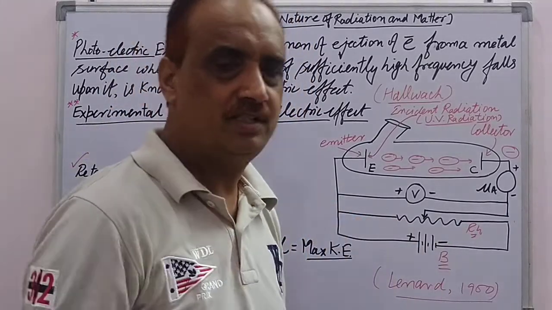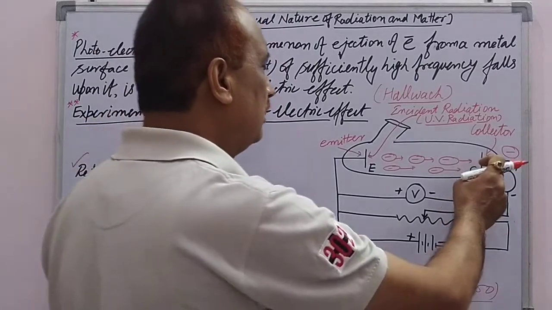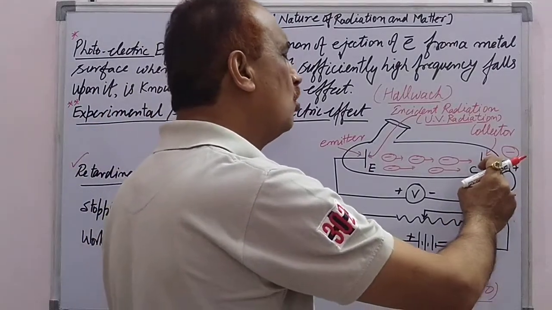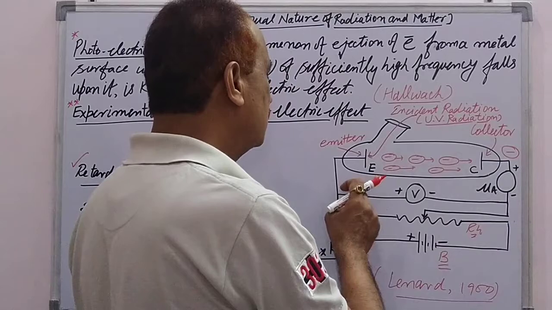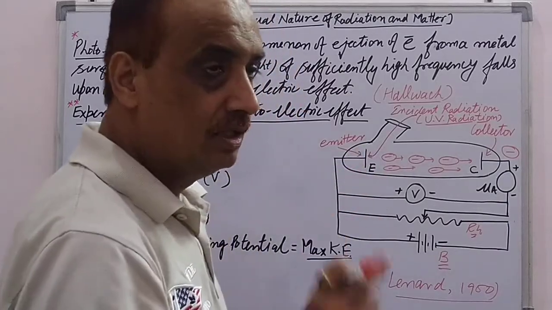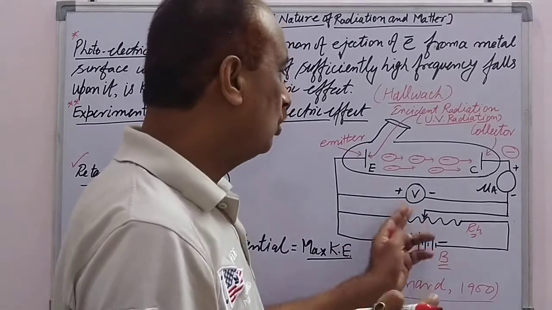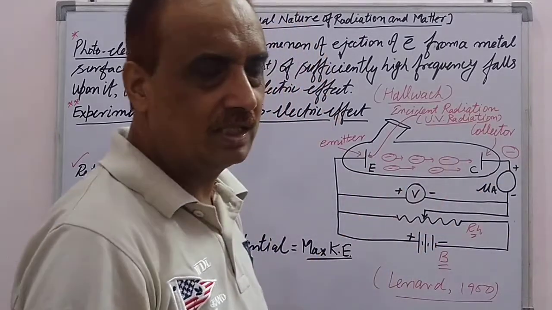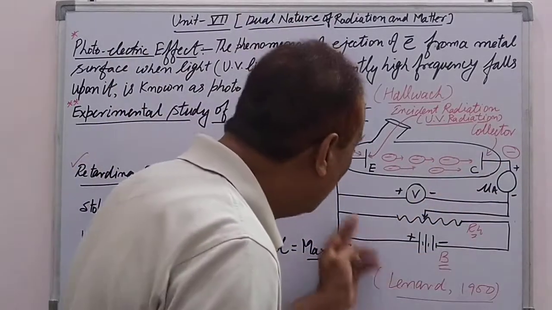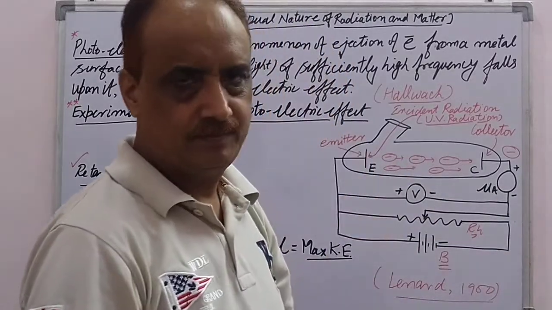A condition is reached when the collector is so negatively charged as compared to the emitter that electrons will not reach the collector, and no current is flowing in the circuit.